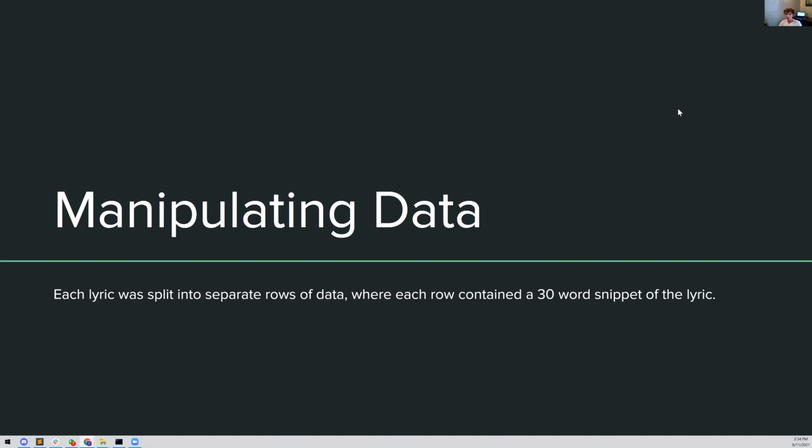And then finally, before we fit this data into a model, each lyric was split into chunks of 30. So if you imagine a lyric with 100 words, there's a chunk with 30, another chunk with 30, a third chunk with 30, and then the last chunk with 10 words. And this was done because that's how I intend the model to be used, so I had to train it to know how to handle that.